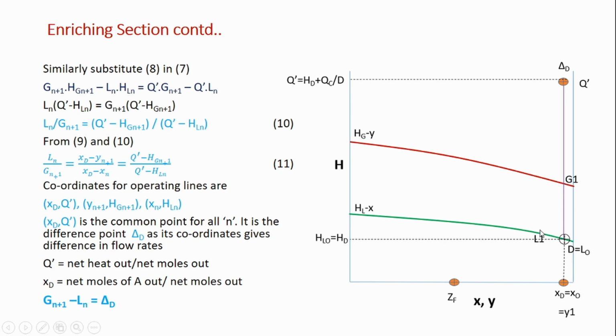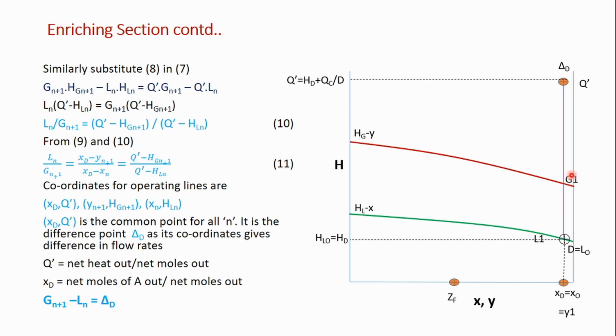So we can get that data from the equilibrium plot. We should have the equilibrium plot for this binary mixture available, so from this y value I will get the corresponding x value from the equilibrium data.